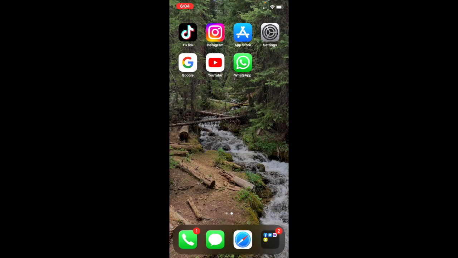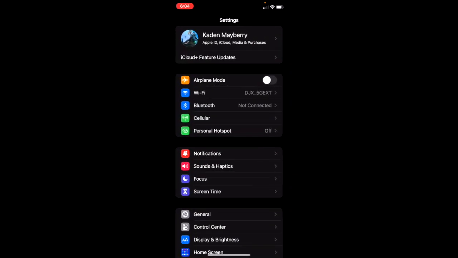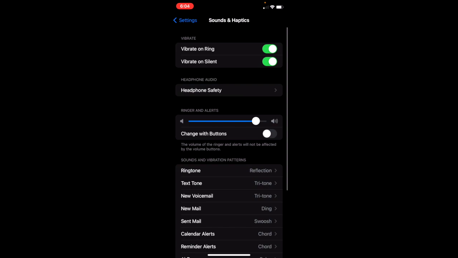Another thing you can do is head over to settings, click sounds and haptics, and then here you can change the sound settings, maybe turn it up and down. Maybe it could have been all the way to the very bottom so you couldn't hear anything no matter what.